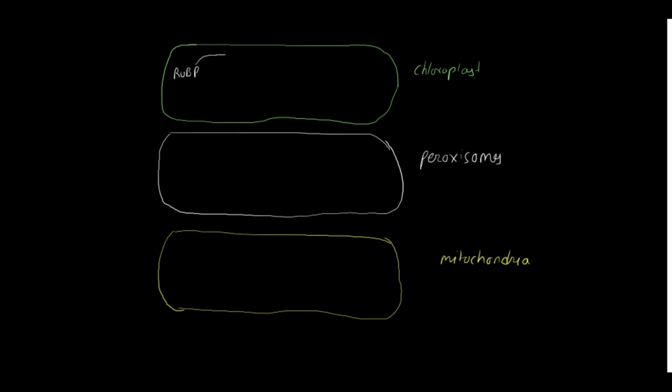What happens to RuBP? RuBP is combining with the atmospheric oxygen to produce phosphoglycolate. We are only focusing on the fate of phosphoglycolate. Now this phosphoglycolate is converted into glycolate.